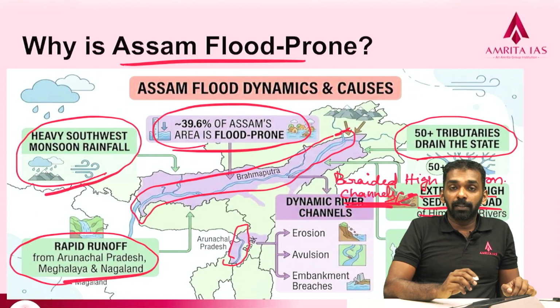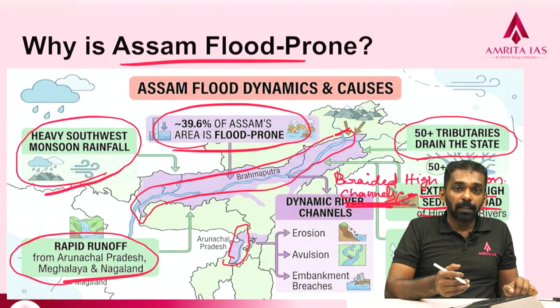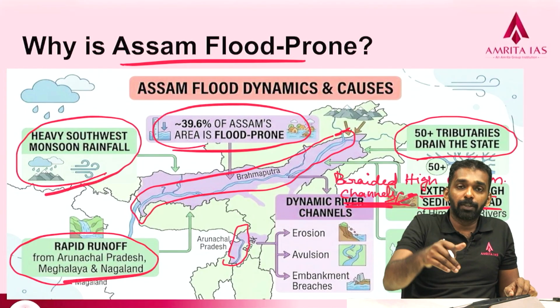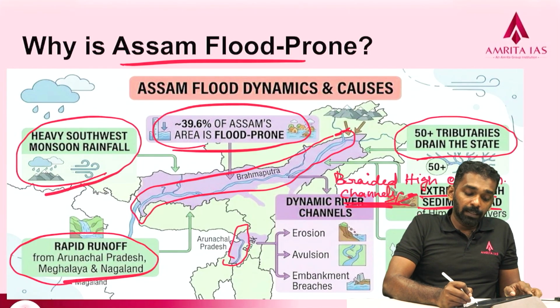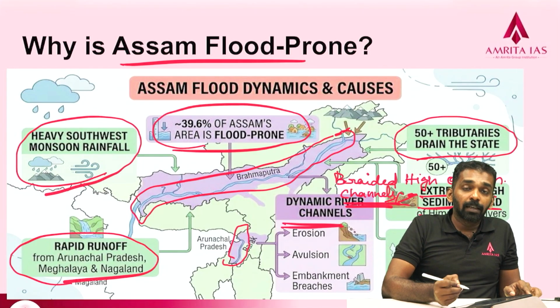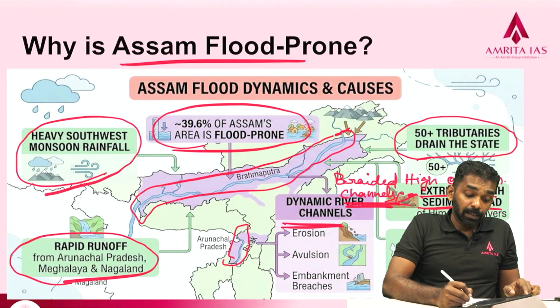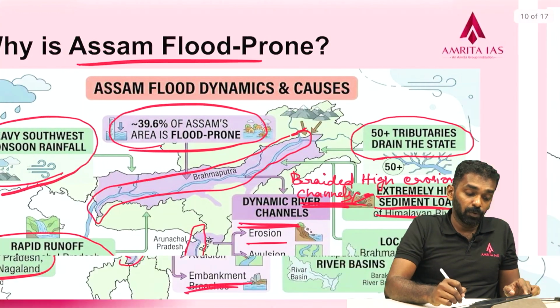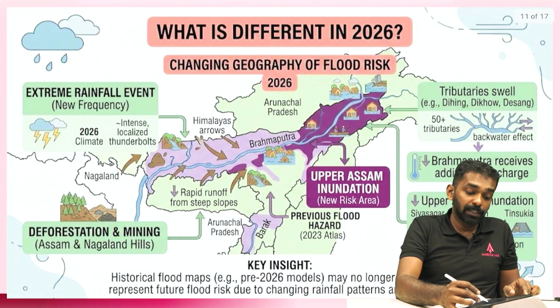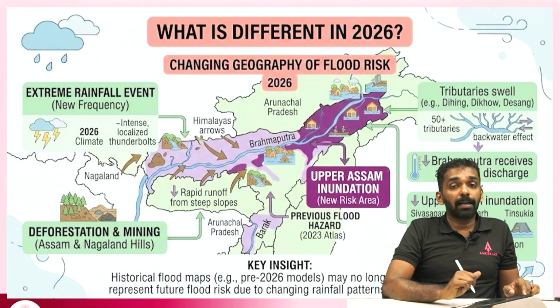Because of the slopes, the water flows much faster into the regions of Assam. And apart from this, there are some river properties also affecting the flooding, for example erosion and embankment breaches. Okay, so these are the important reasons for floods in the Assam region.